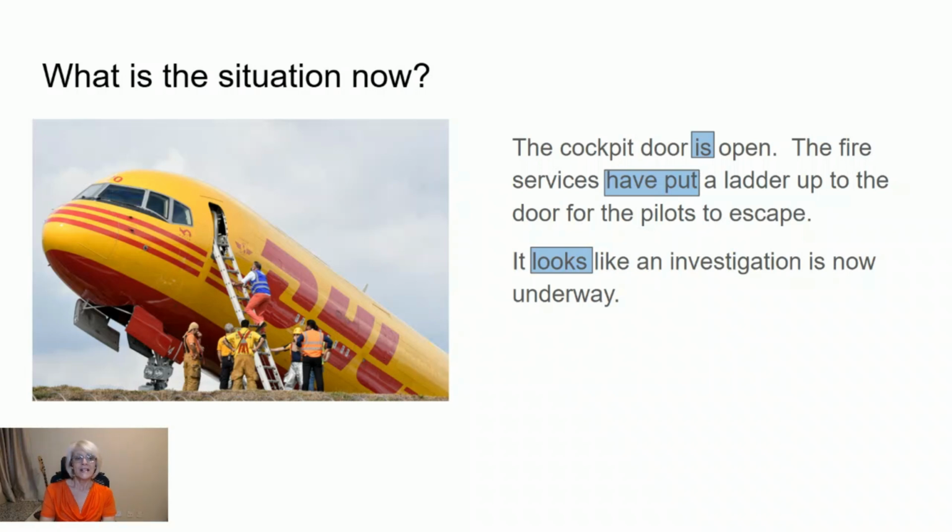It looks like an investigation is now underway. Looks like is using our senses, our sense of sight, to assume what is happening, and we use the present simple tense for that.